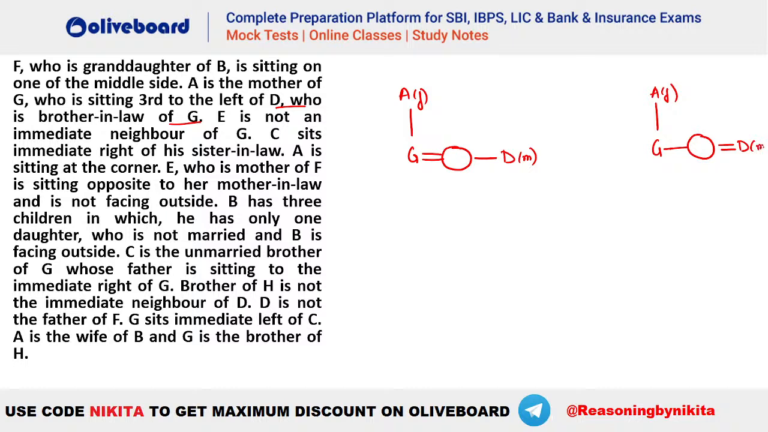इस तरह से भी आपका हो सकता है. So if D is married to this person, that means we will have a female person here because D is married here. ठीक है, तो either of the two scenarios will be there. अब और क्या दे रखा है?